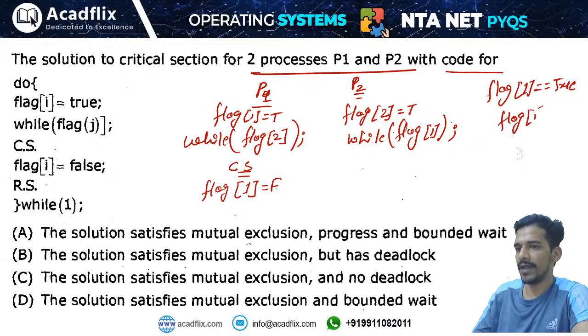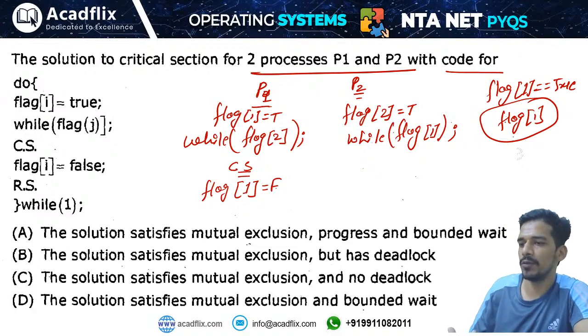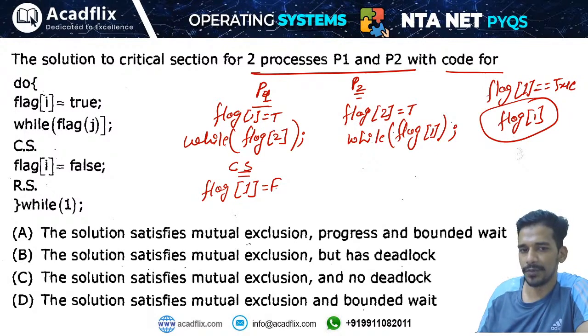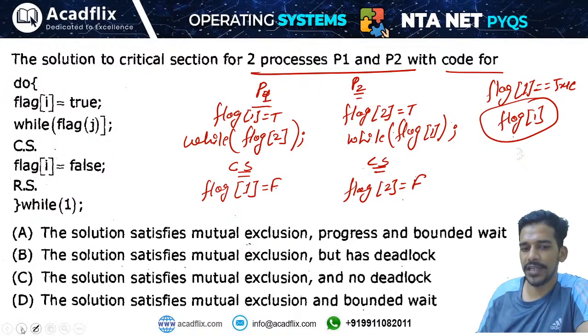Okay, because if the value of flag 1 is non-zero value means true, right? So simply it is written flag 1. So flag 1 is nothing but true. So while true means condition is true, right? It will enter into the critical section, then flag 2 equals to false. Right, now check which conditions are satisfied.